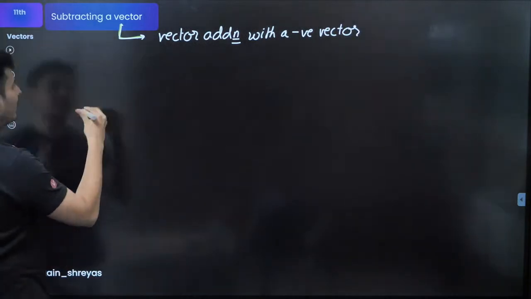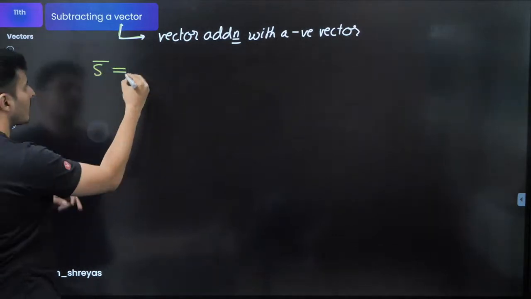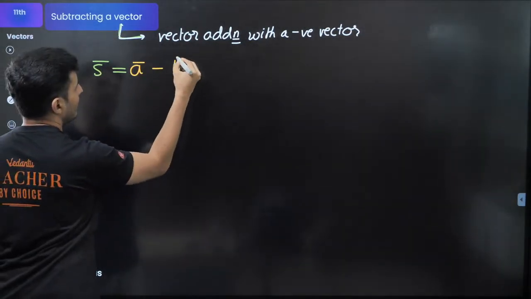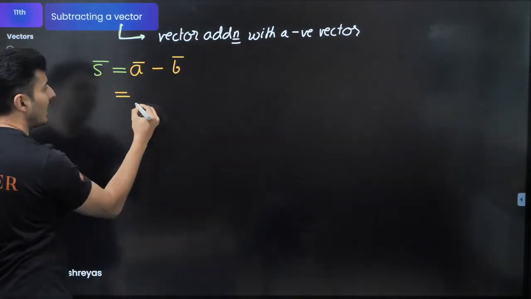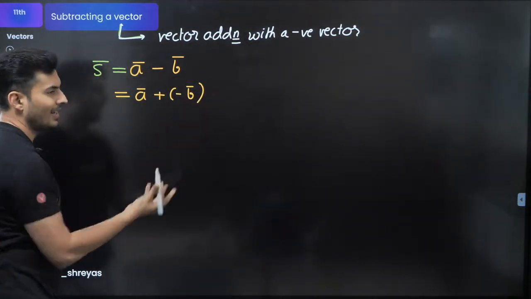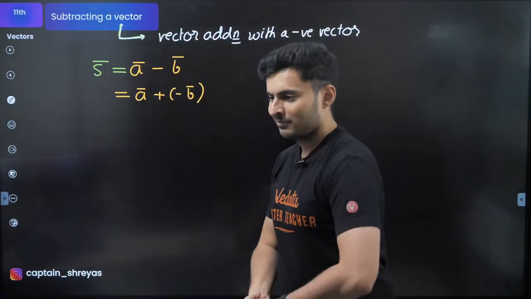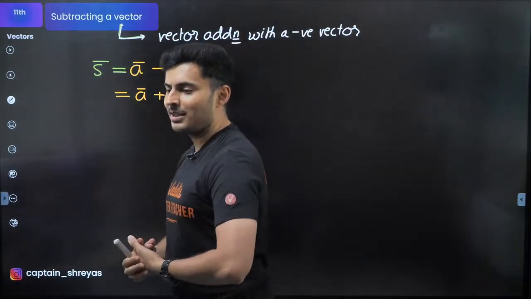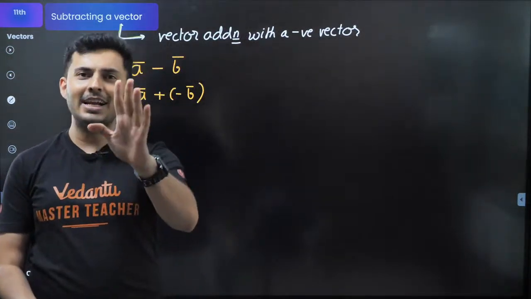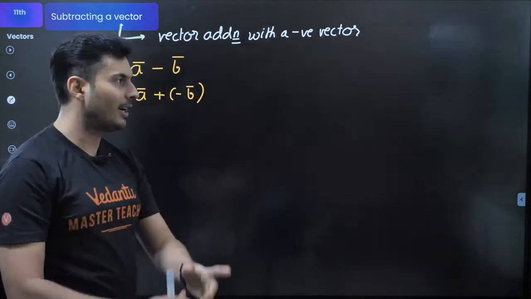Imagine somebody says, I have to find the subtraction of the vector A minus B. It is as good as saying it is A vector plus the negative of B vector. So whatever you learned there is applicable here. That's it. There's nothing great, just that whatever the second vector is, flip it. Take the negative of it.